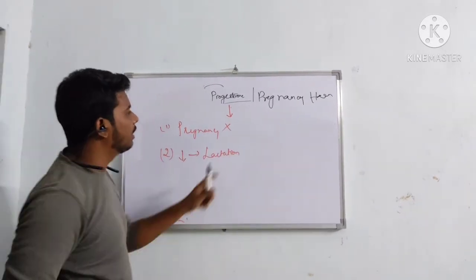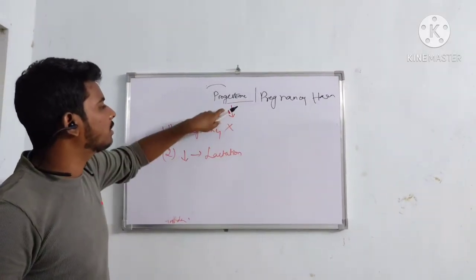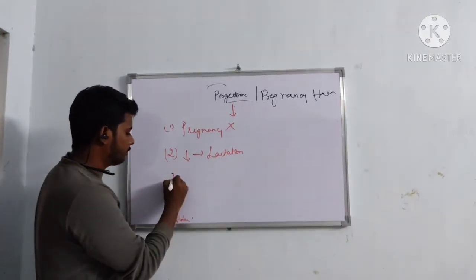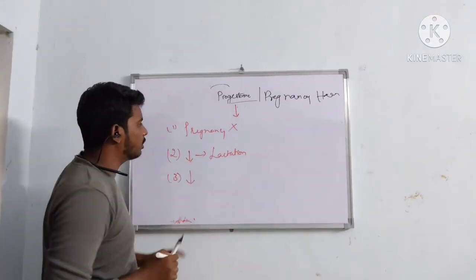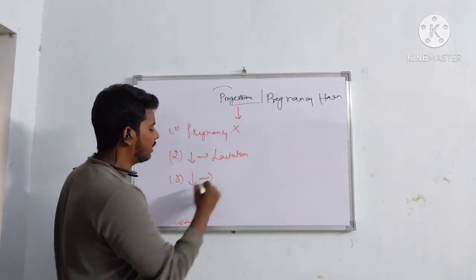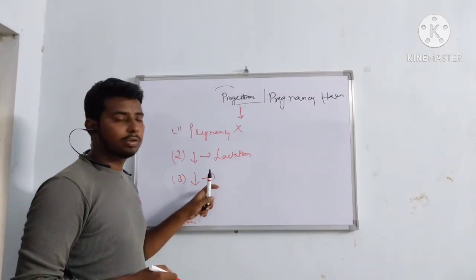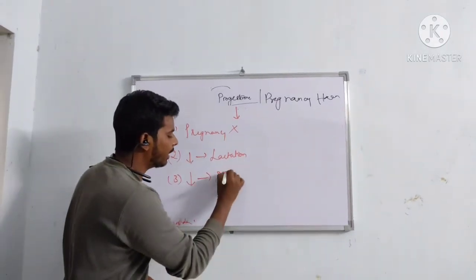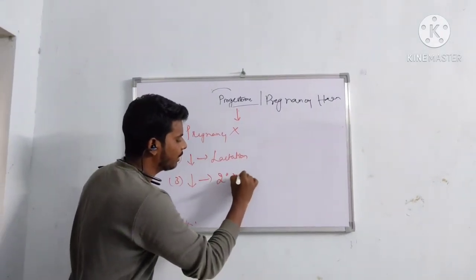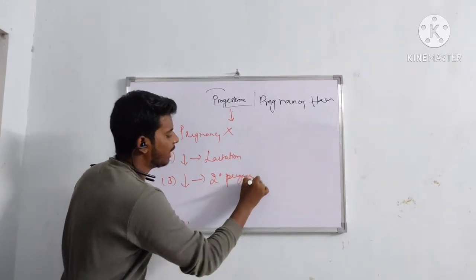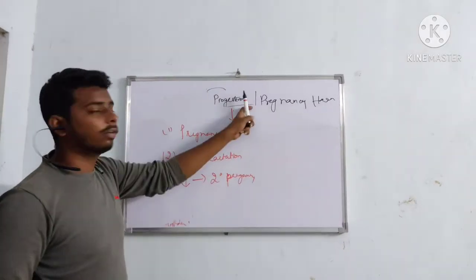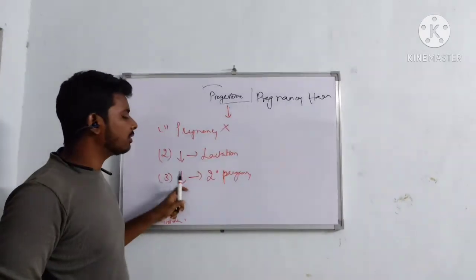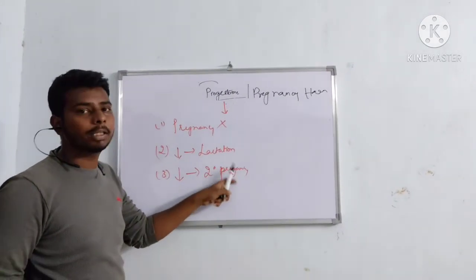After pregnancy, progesterone levels are again increased, then lactation will occur in females. Progesterone levels decrease, so there is no complication of a second pregnancy. If a second pregnancy occurs, then also the progesterone levels have to be maintained normal.